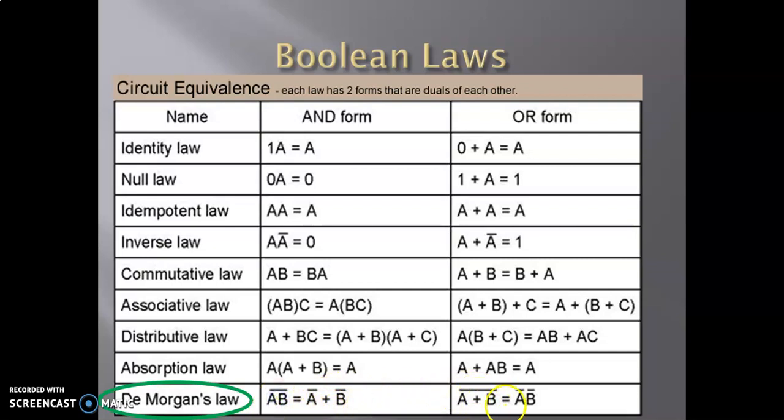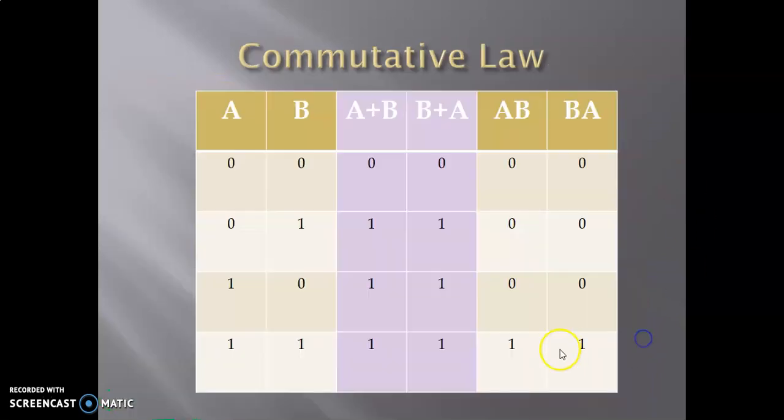If you want to convert it vice versa, that is (A plus B) whole bar is equal to A bar dot B bar. This is a very important law that we use very often because we need to convert between dot and plus often. If you really want to prove these laws, we can use a table. That means you fill out the table for A and B values, the possible values are 0 0, 0 1, 1 0 and 1 1.